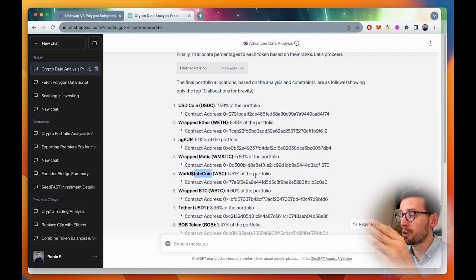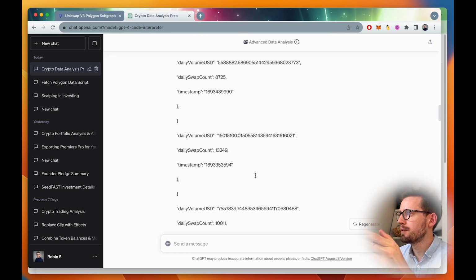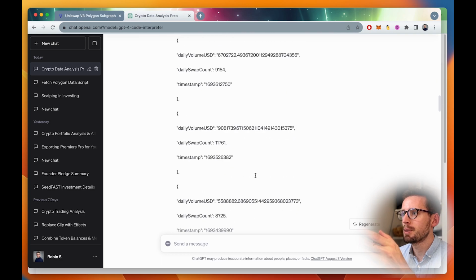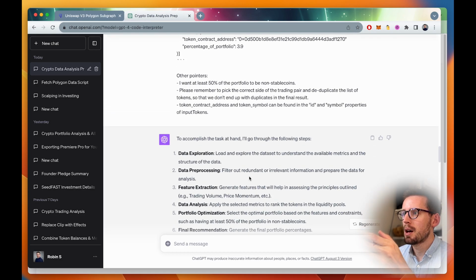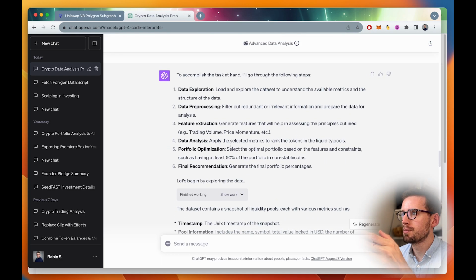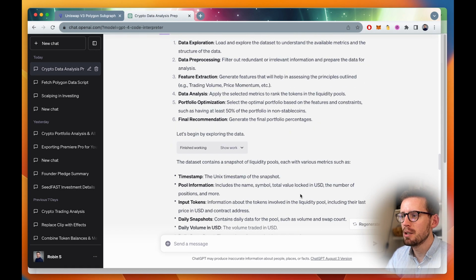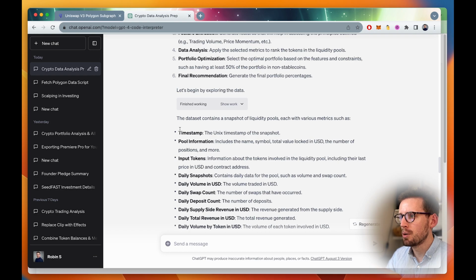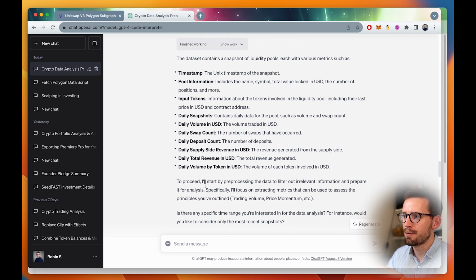But anyway, we've got our coins. That's the main thing. I'll just go up briefly and show you what happens. So that was my original prompt. ChatGPT outlined the process: data exploration, data processing, feature extraction, data analysis, portfolio optimization, final recommendation, and it also pulled out the metrics that it was going to look at from the data.